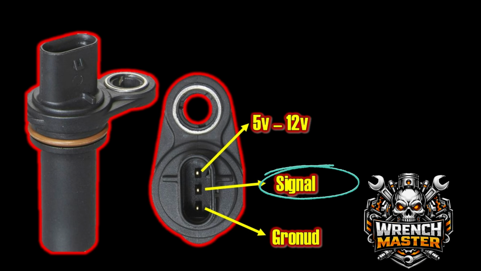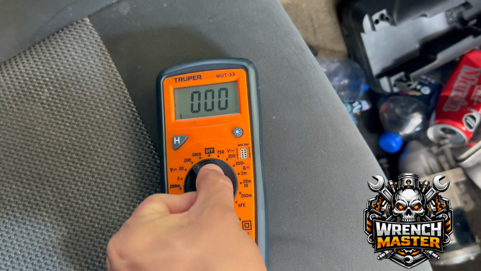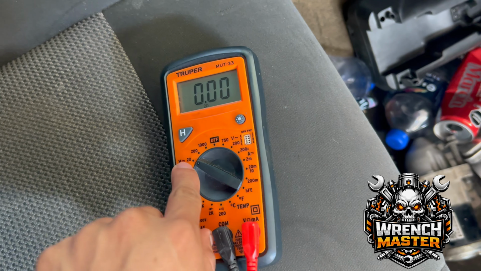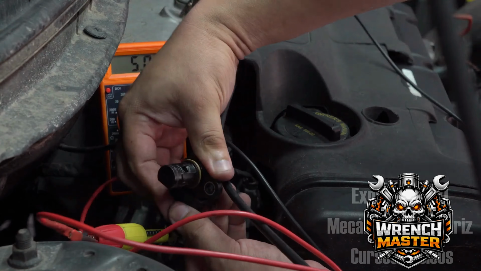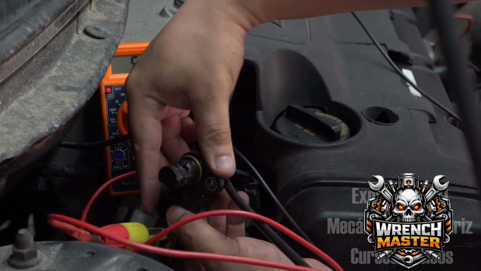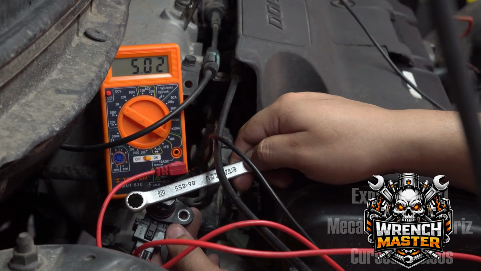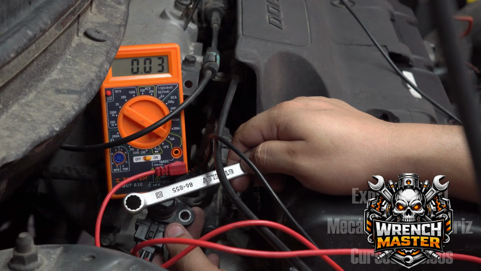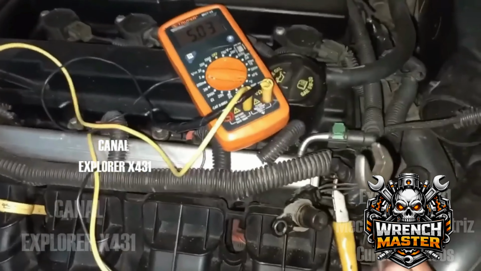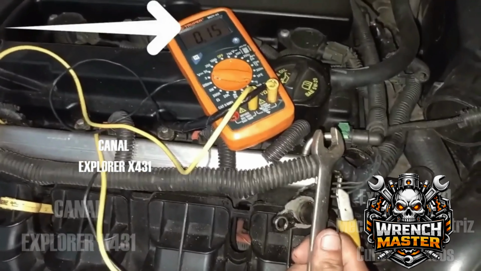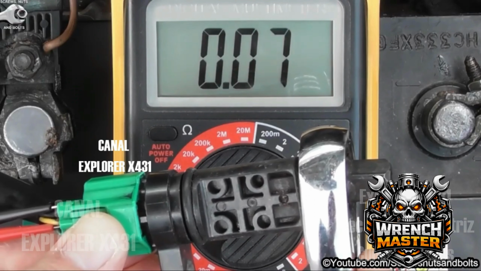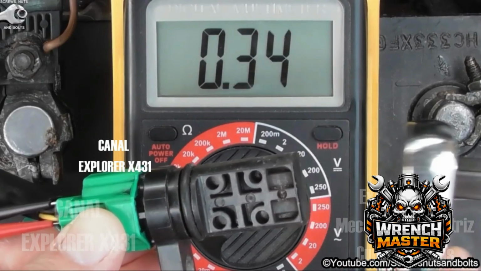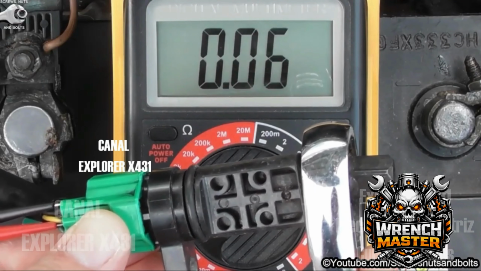Signal test. Set the multimeter to 20-volt DC. Connect one probe to the signal wire with the sensor connected. Connect the other probe to the ground. Bring a metal object closer to the sensor tip. The voltage should switch from 5 volts to 0 volts or from 12 volts to 0 volts. If there is no change, the sensor is faulty and must be replaced.